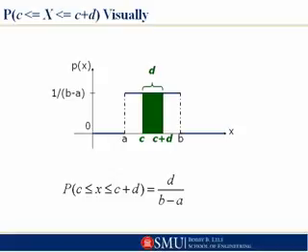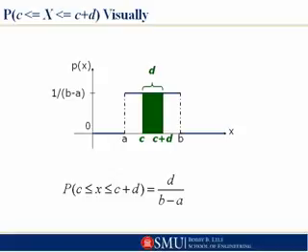But the reason they call it a uniform distribution is that I could have asked about 3 and 5 instead. The probability that the random variable falls between 4 and 6 was 1/2. The probability that it falls between 3 and 5 is also 1/2.